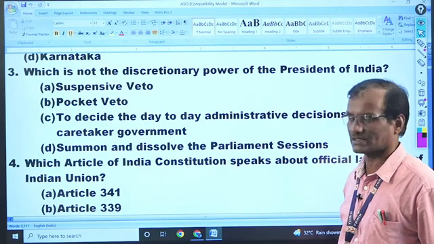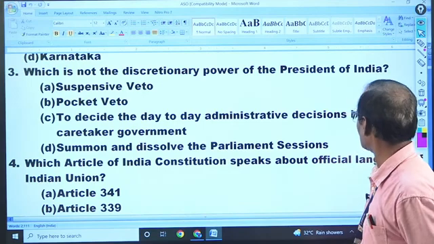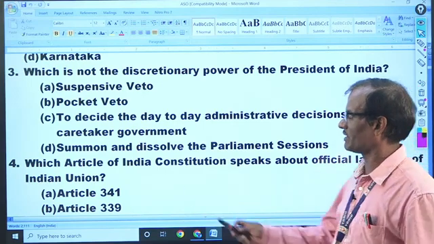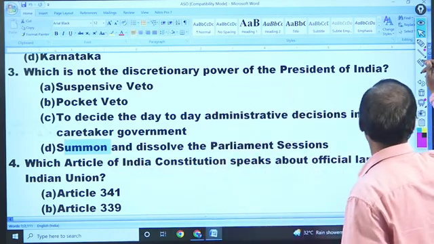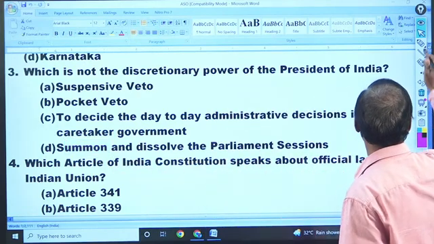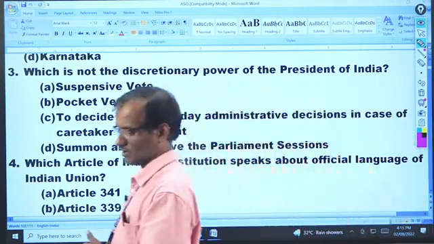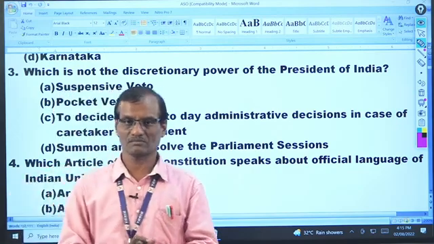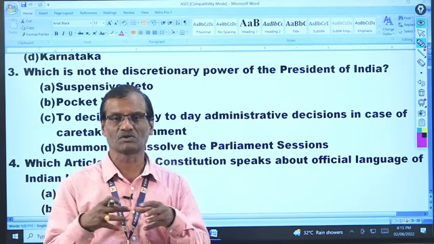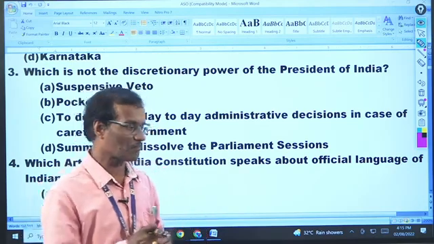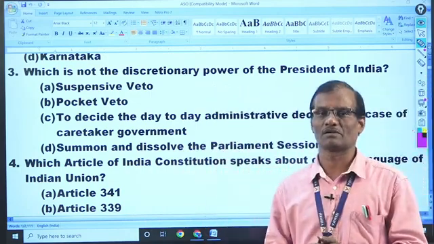All the vetoes are discretionary, obviously. Deciding the day-to-day administrative decisions of the caretaker government. Caretaker government means the government which is appointed after the dissolution of Lok Sabha and before the general election, for a brief period of time. The gap period government that continues is called the caretaker government.